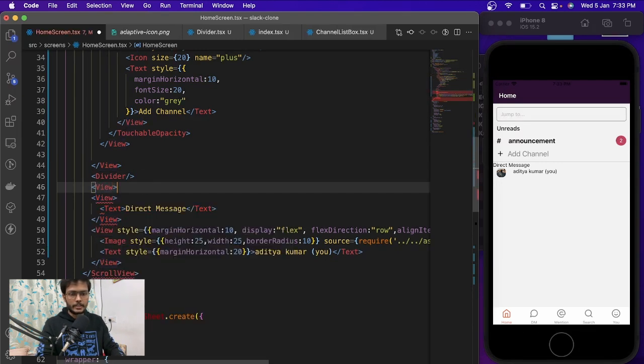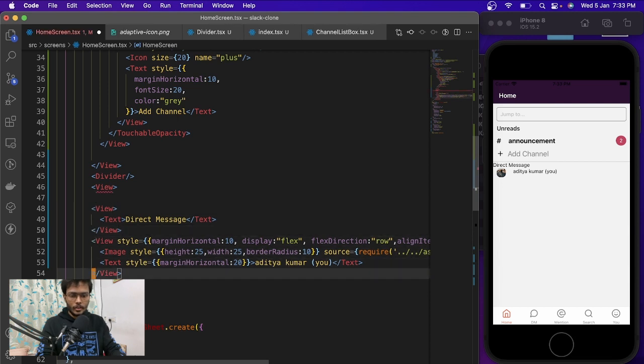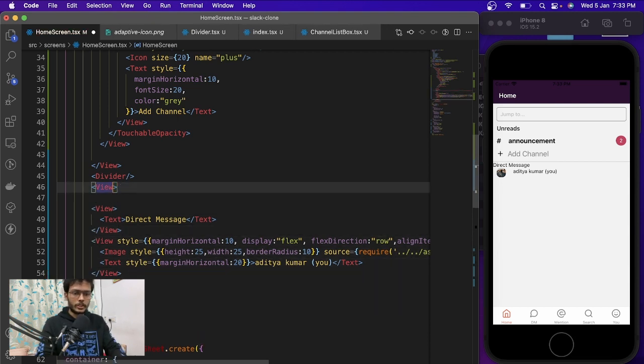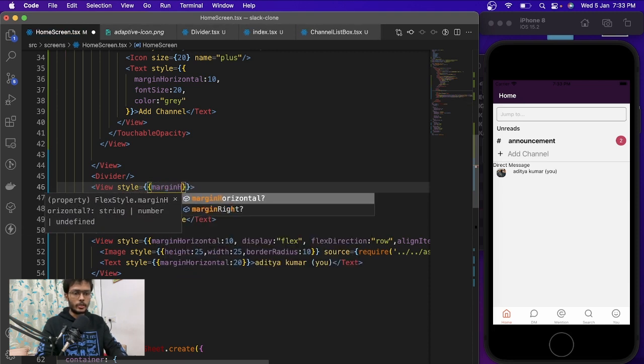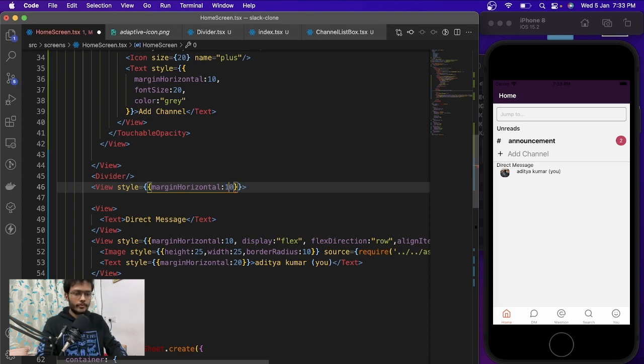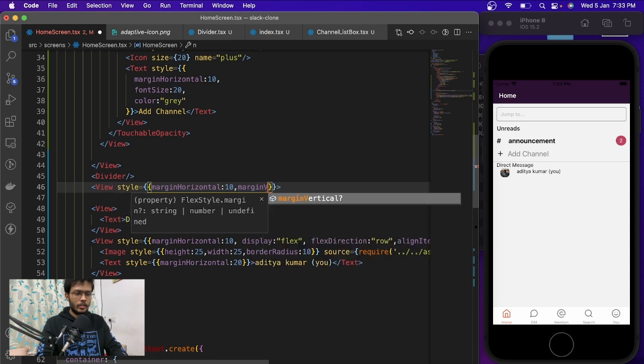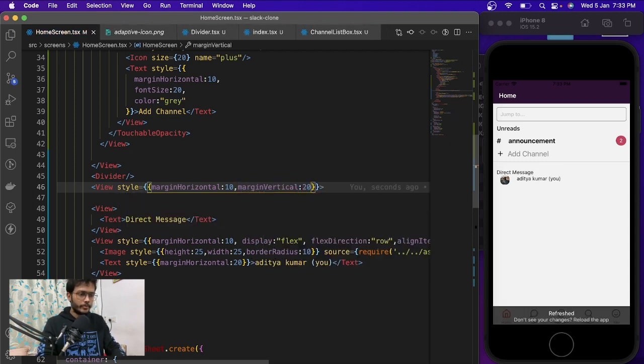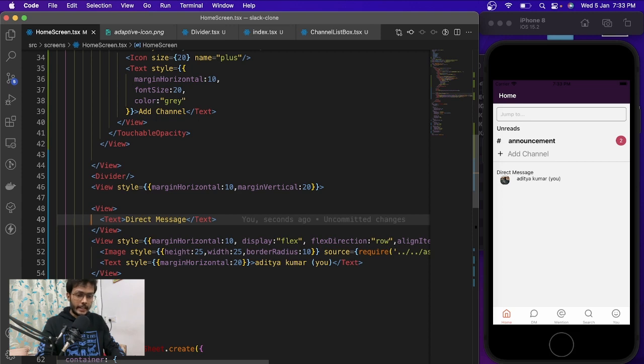I think we need to wrap this inside another view, and that view is going to have margin horizontal will be 20. Looks good, right? Not 20, 10 would be fine. And margin vertical 20 as well. And the direct message text, we're gonna need to increase its size. Font size 20. 20 is way too long. Let's keep it 16 or 18 maybe.